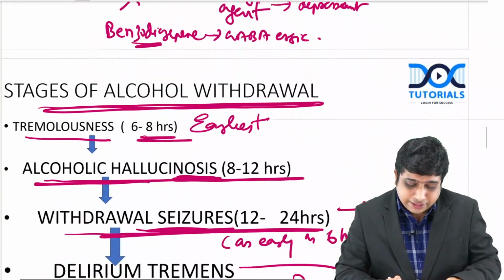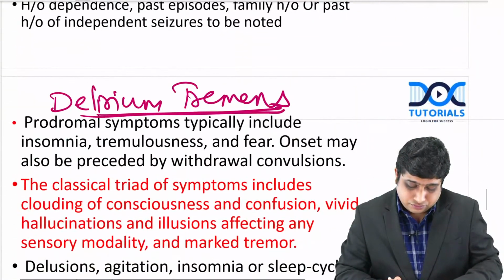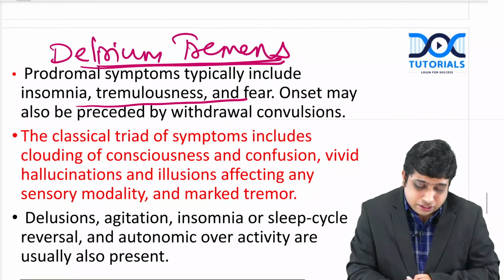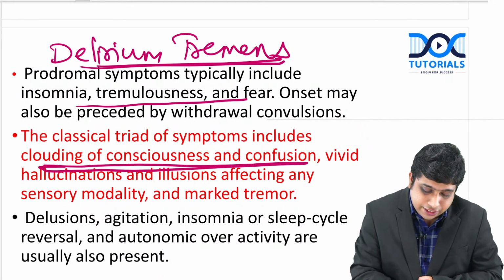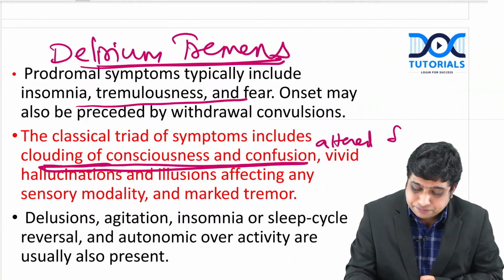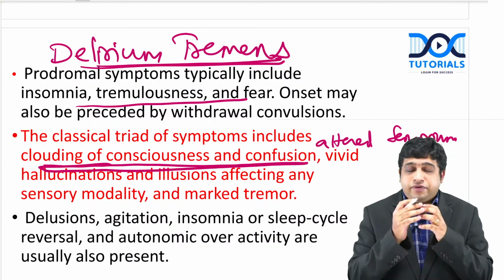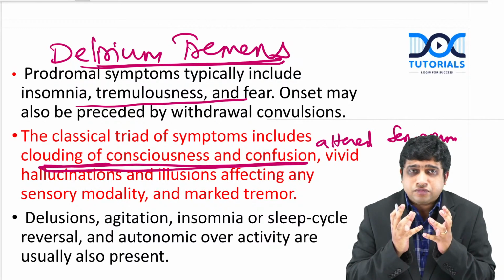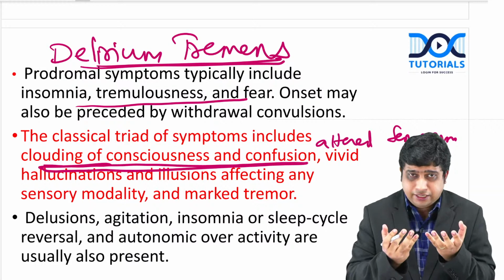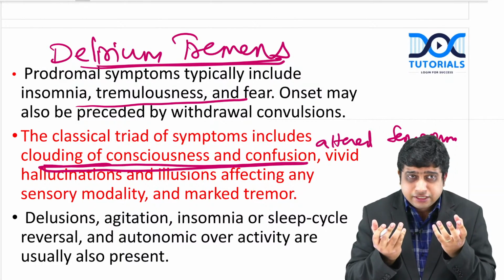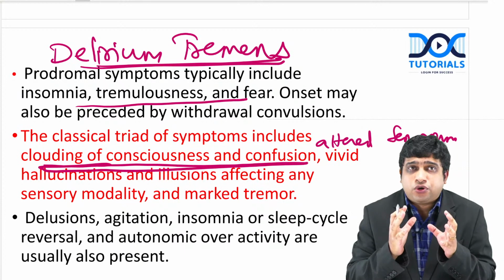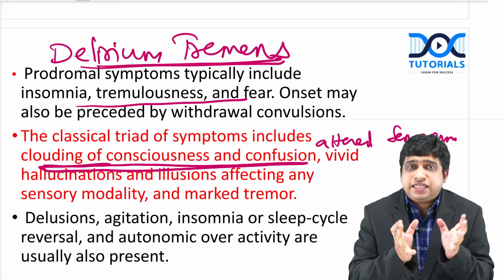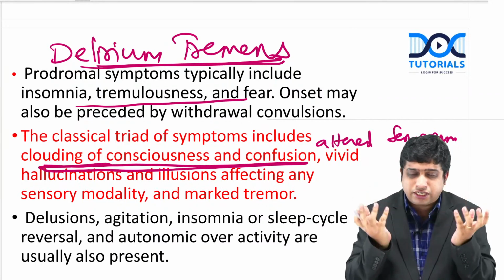Here delirium is the key feature. They may start with some insomnia, tremulousness, fear, but thereafter the clouding of consciousness and confusion. There will be altered sensorium. The subject will be in confusion. He is not able to orient himself or sustain his attention. He is distracted. His orientation to time, place and person is affected. He is not able to correctly tell the time, sometimes correctly identify the people who are around, or correctly locate a place, where his sensorium is confused and clouded.